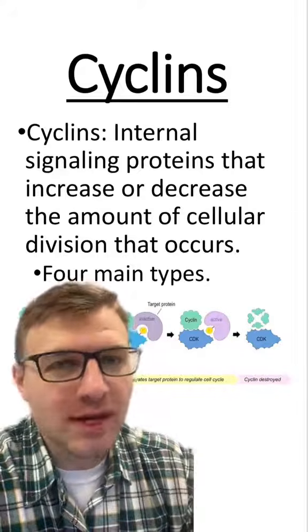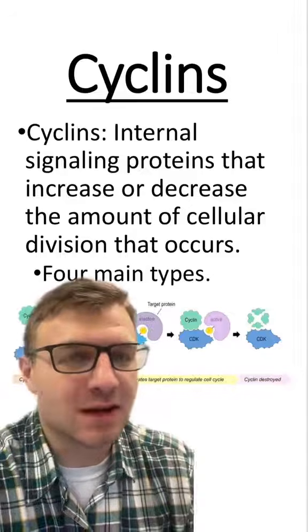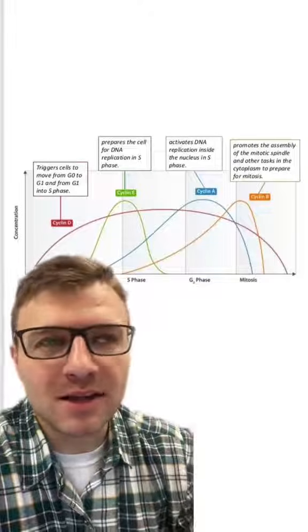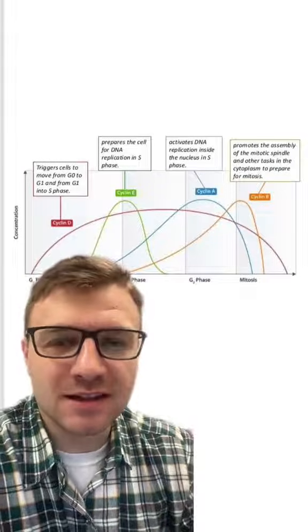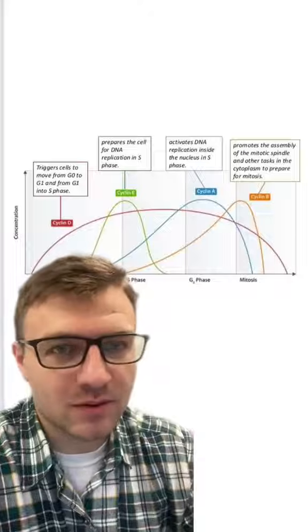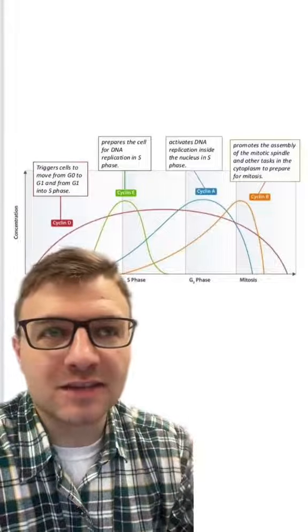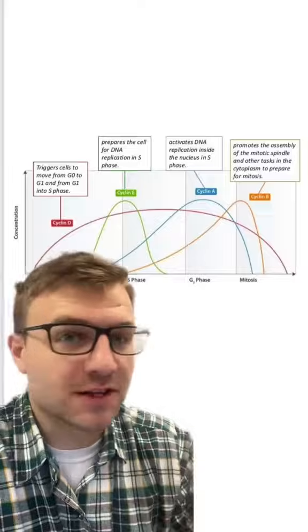And there are 4 major types of cyclins that regulate cell division. I'm not going to go in depth about each one of these cyclins, but each specific cyclin has specific duties that it carries out. In other words, these cyclins activate different things during different parts of the cell cycle.